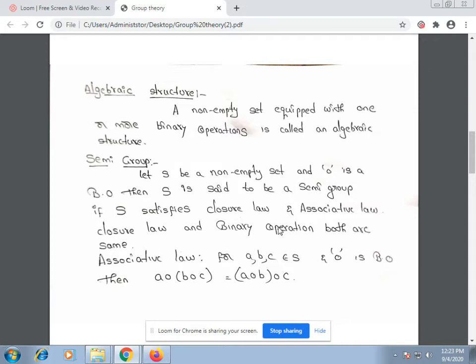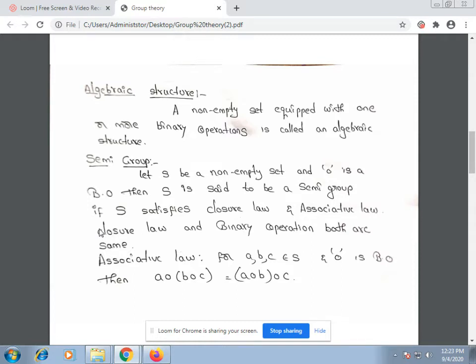Next, semigroup. Let S be a non-empty set and circle is a binary operation. Then S is said to be a semigroup if S satisfies closure law and associative law. Closure law and binary operation are the same, so there is no need to explain closure law.